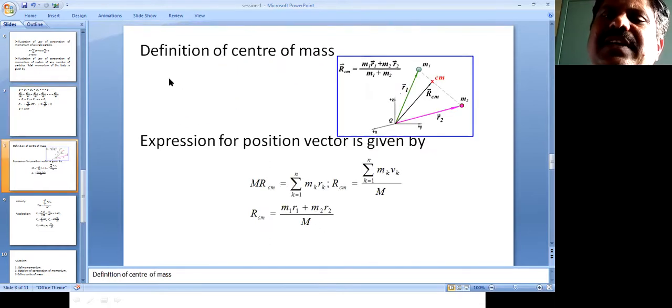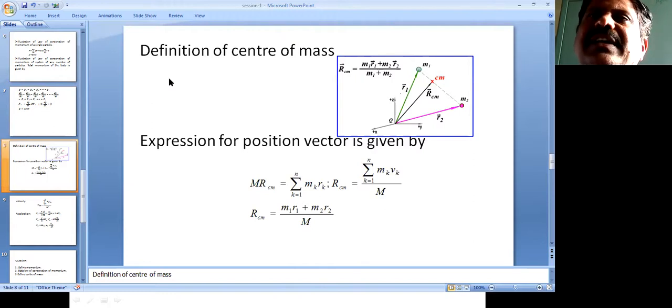Next, let us discuss the definition of center of mass. I have already mentioned in the beginning itself, while defining P equals capital M into VCM, that whenever the system consists of N number of particles, it is difficult to specify the motion of individual particles.